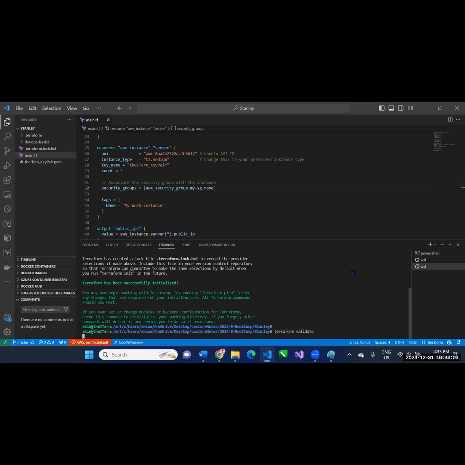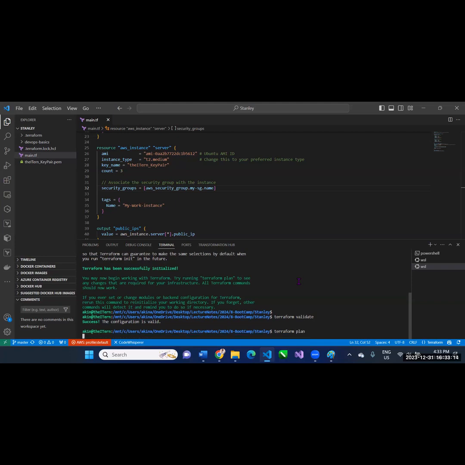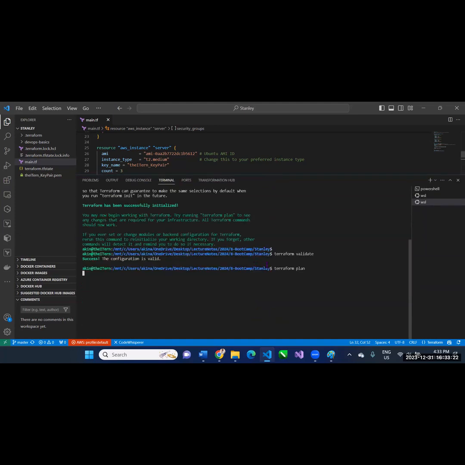Code and say, yeah, this code looks good. I'm going to do it for you. So it says the configuration is valid, right? So I say Terraform plan, and then it will check the code and say, if I go ahead and execute this code for you, this is what I will do for you. Is that what you want?